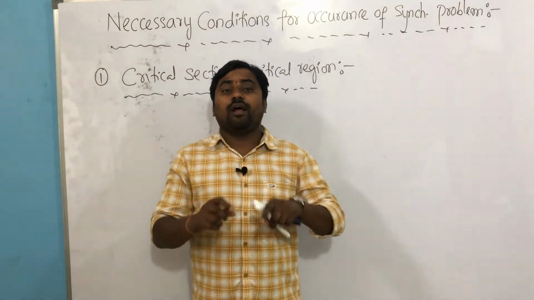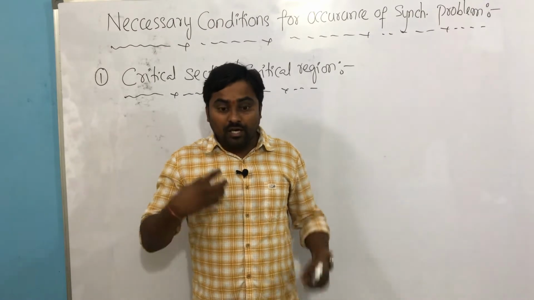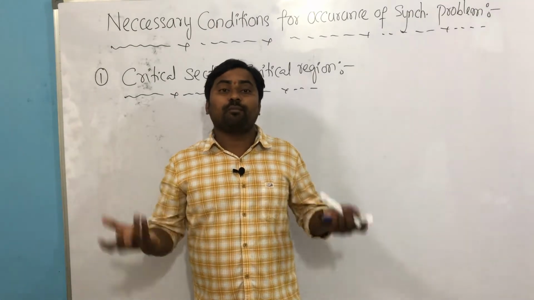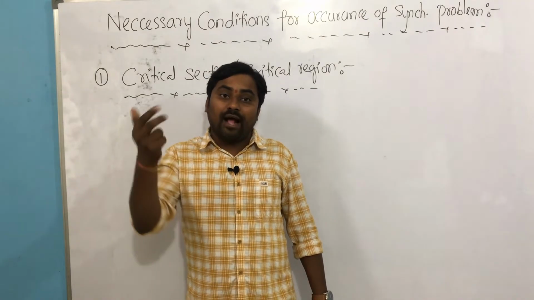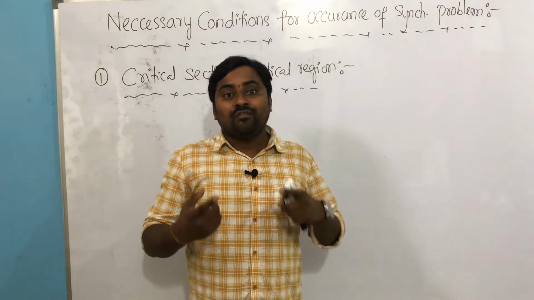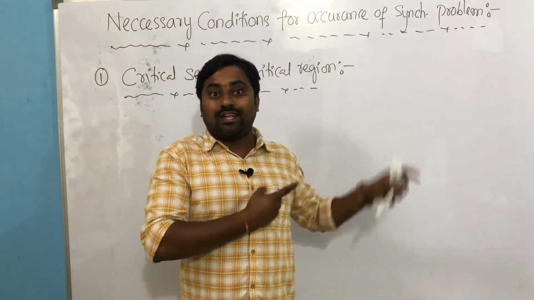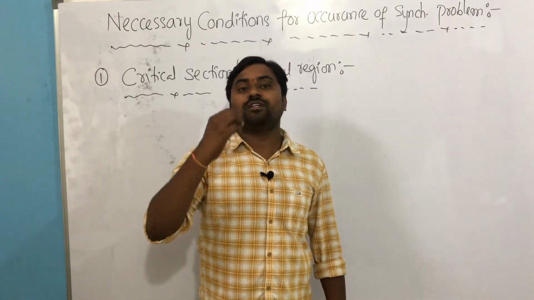That portion of the area is considered to be critical, because it is shared by multiple processes. When two processes access this critical part simultaneously or concurrently, the problem arises. That is the reason I am calling it a critical region or critical section.